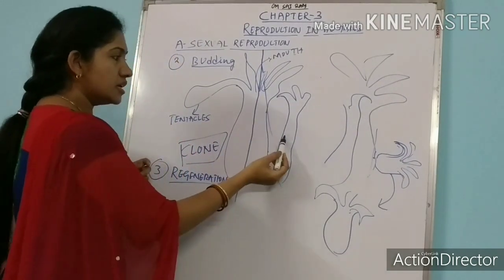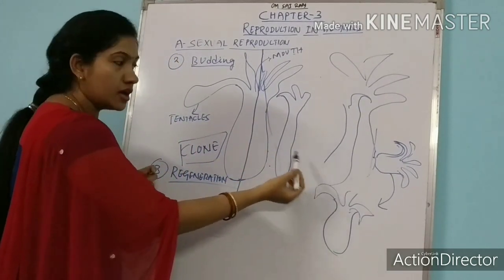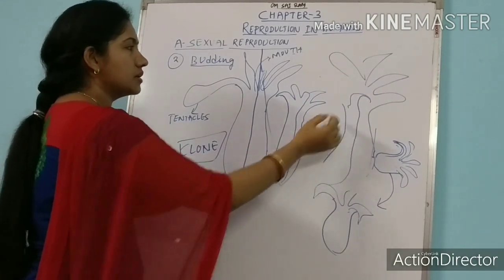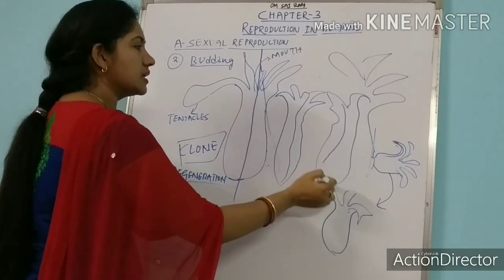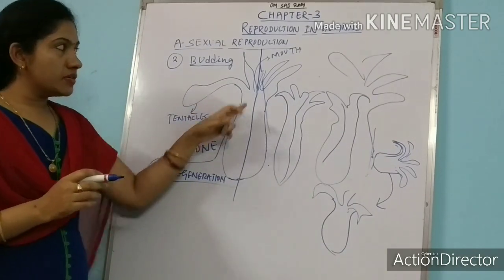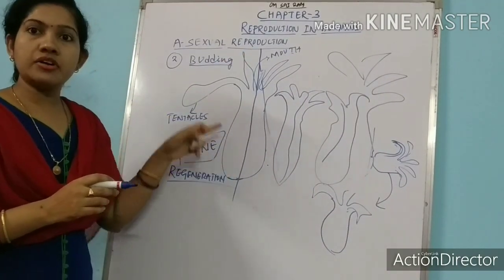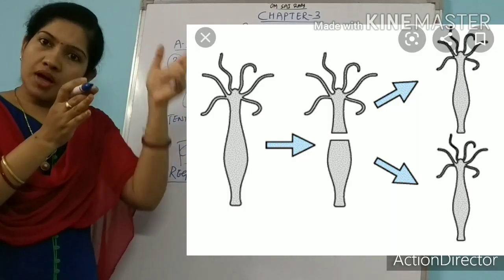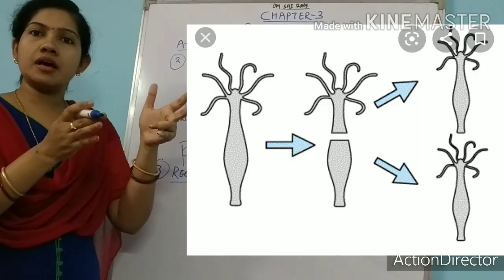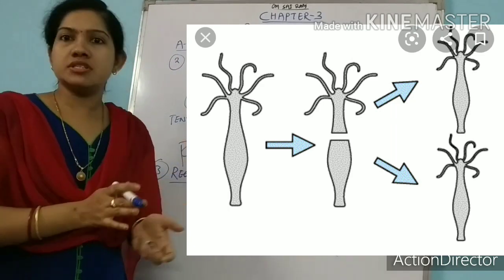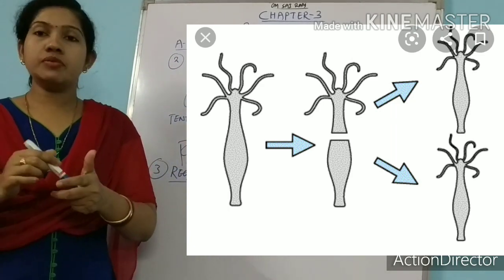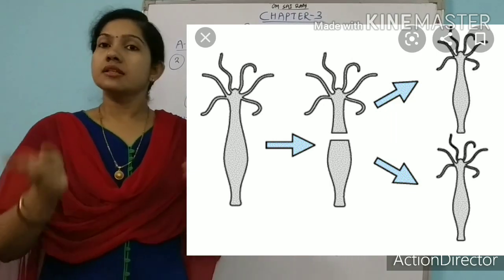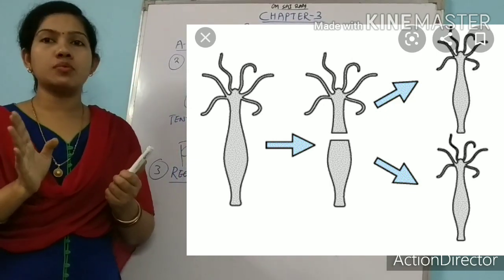Then these two halves of the hydra will again regain their other half. Understood? If we divide a hydra transversely and separate it, then one half of the body of hydra will regain its original part and the other half will also regain its original part. This is called regeneration. The same thing happens in flatworms.